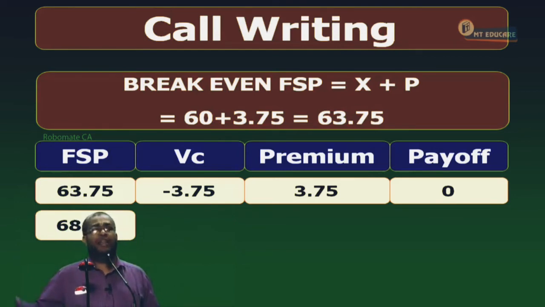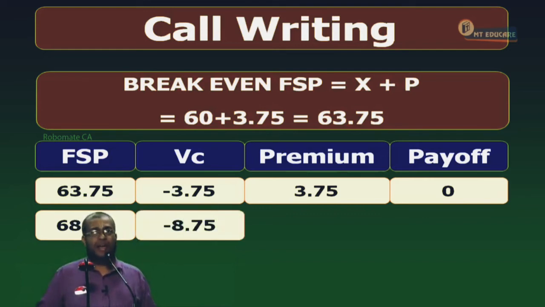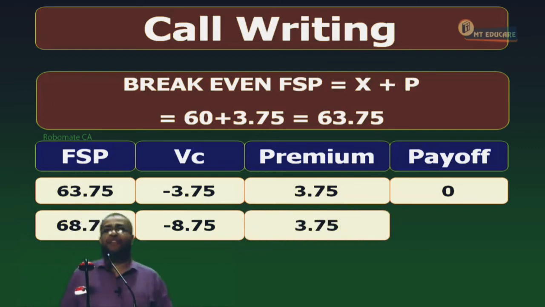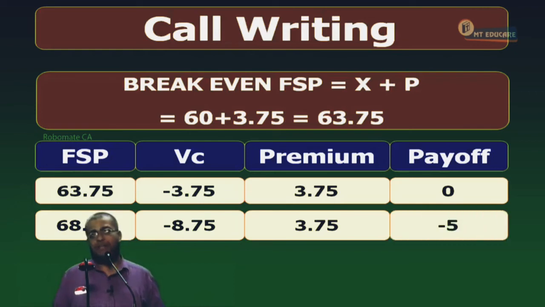Will the holder exercise or lapse? Exercise. He has a right to buy at what? 60. A share worth what? 68.75. Jennifer has to sell at what? 60, a share worth 68.75. Will she make gain or loss? Loss. What is the loss? Minus 8.75. For this, she is getting compensated through a premium of how many rupees? 3.75. Tell me, what is the payoff for Jennifer? Minus 5. Payoff is minus 5.